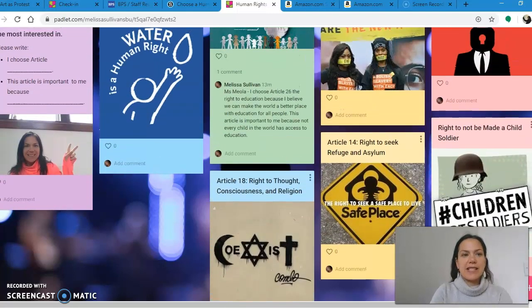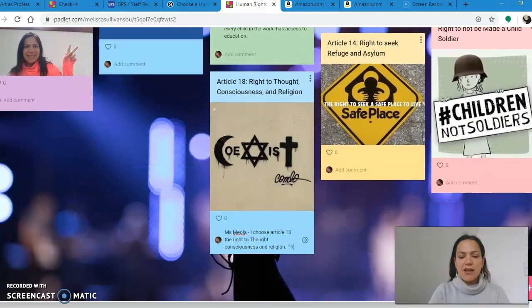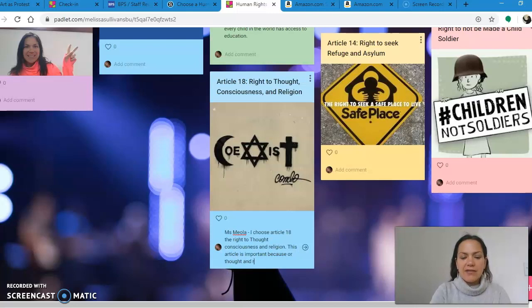And then I'm going to use my second frame. This article is important because our thought and religion is tied to our culture and identity.